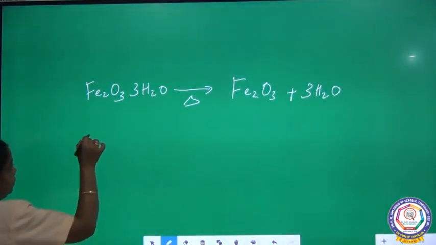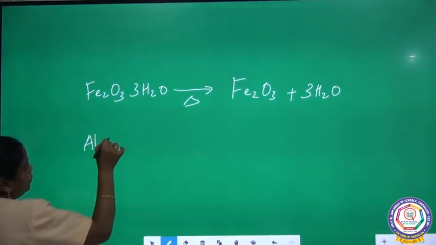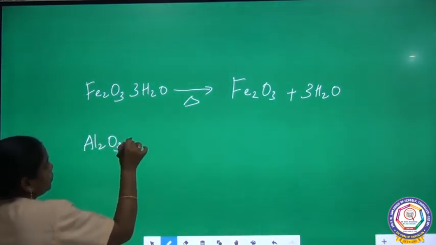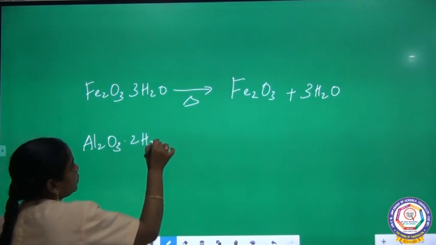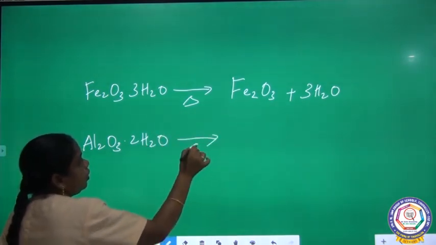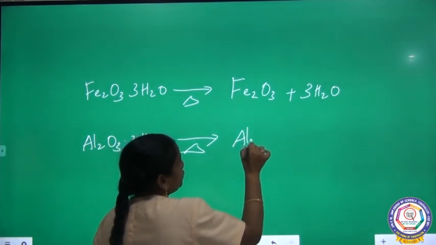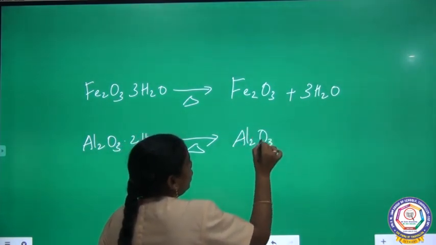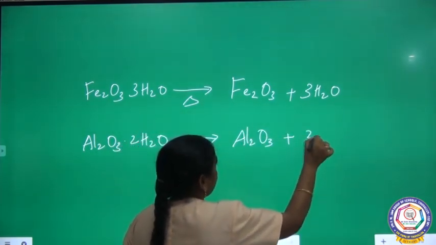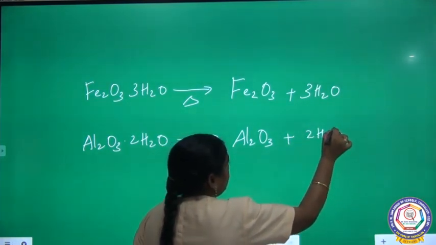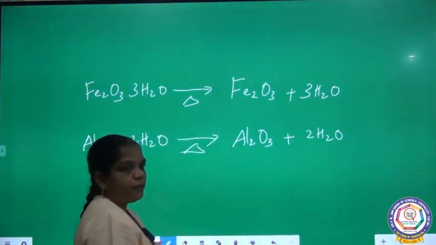And the next one, aluminum oxide hydrate. On heating, you are going to get aluminum oxide plus water. Water can escape as moisture.